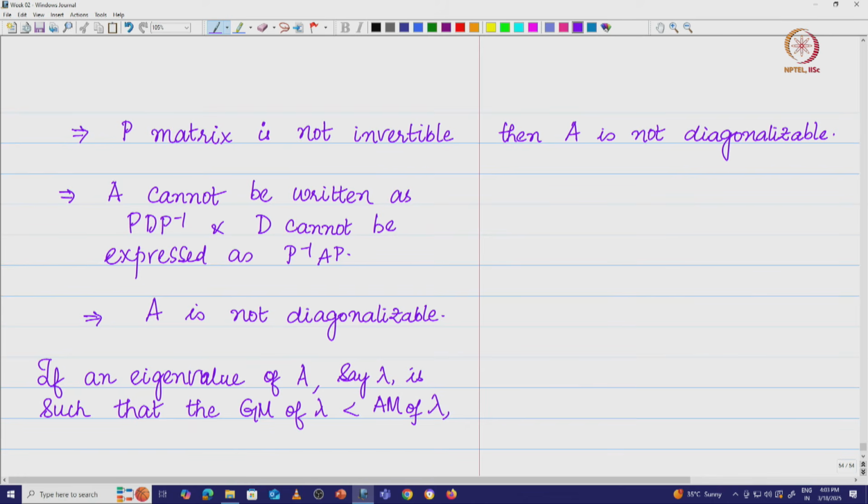If it is not diagonalizable, what happens? First of all, let us understand where this is applied. Once we understand where it is applied, and what the other applications of eigenvalues and eigenvectors are, we will be able to appreciate the importance of diagonalizability. We also just found one application, wherein we wrote the diagonal matrix D equal to P inverse AP, and we were trying to compute the powers of A.